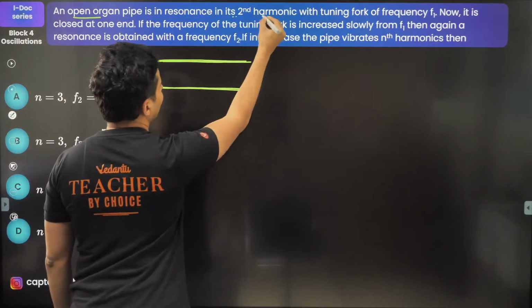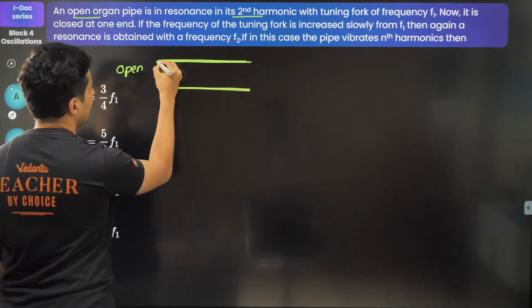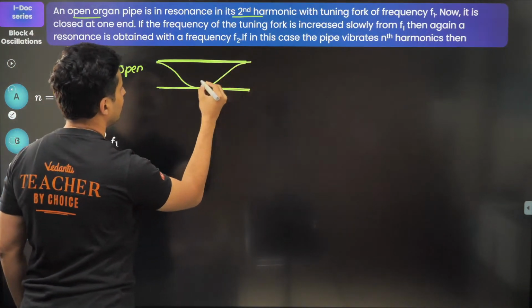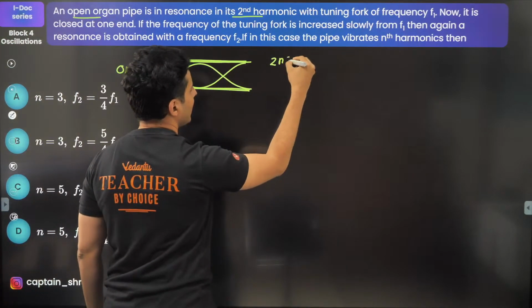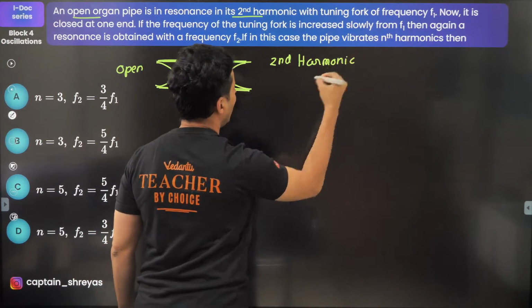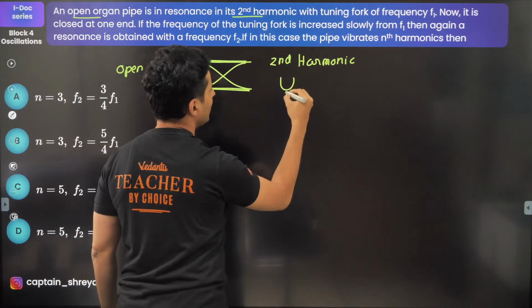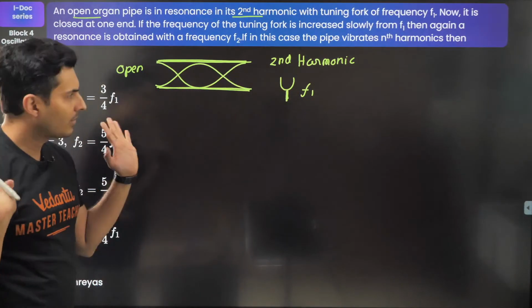Second harmonic, well, if it is second harmonic, then I should probably show it like this. This is your second harmonic for the open pipe, and it resonates with a tuning fork which has a frequency of F1. Cool? That's it.